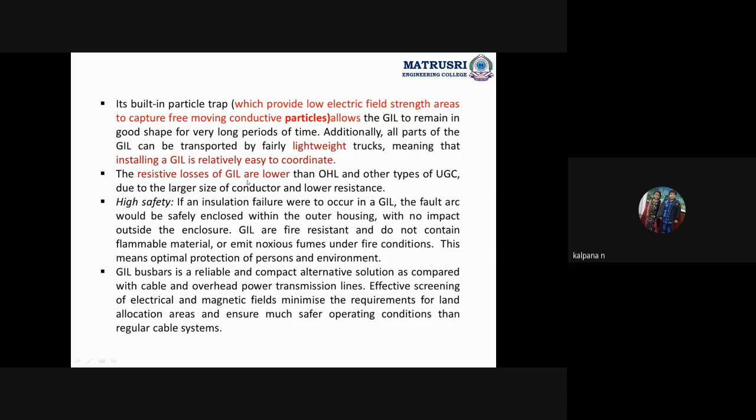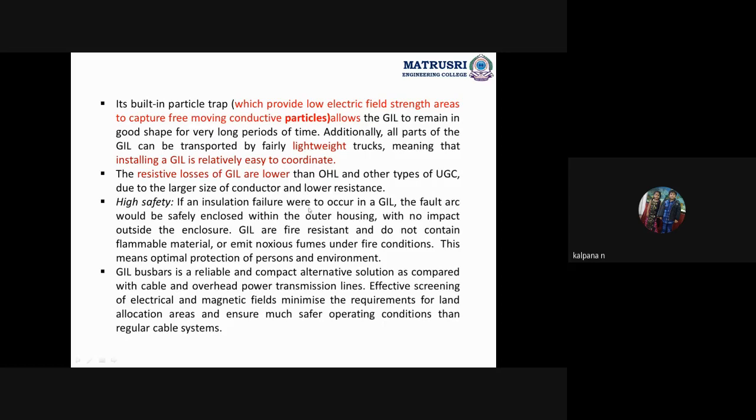The resistive losses of GIL are low. I also explained why resistive losses are less: a large area of cross section is used, and throughout the installation process and the lifetime, the same area of cross section is maintained with the help of the particle trap and supporting insulators. There is no change in the area of cross section, so as the area of cross section is more, resistive losses will be less. This is another advantage. Safety is also high.